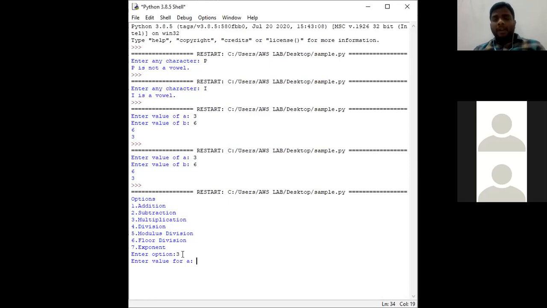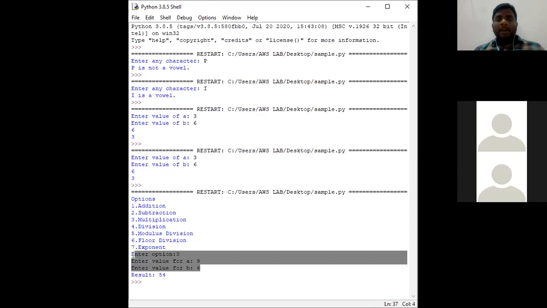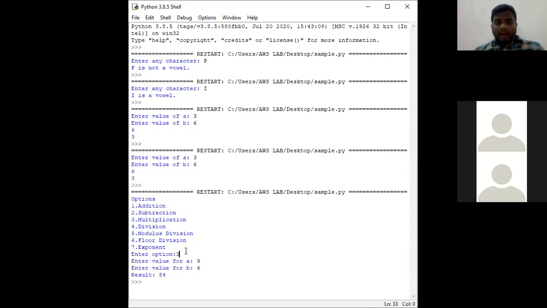Now enter value for A. As I have given at the time of explanation, the value of A is 9 and the value of B is 6. So all these 3 statements are performed at runtime, at the time of running the program. The values 3, 9, 6 given here are the values given at runtime. Okay, we can now see 9 into 6, result is equal to